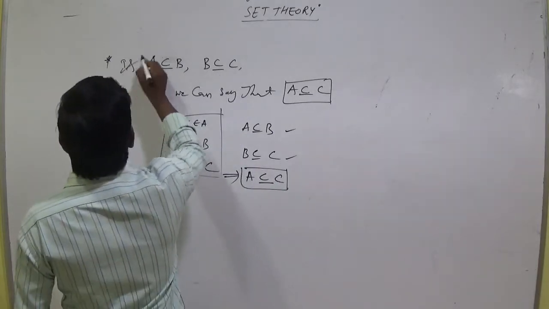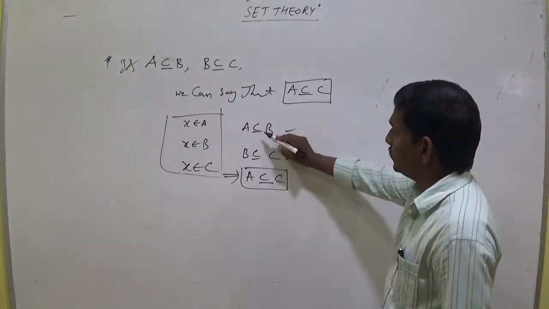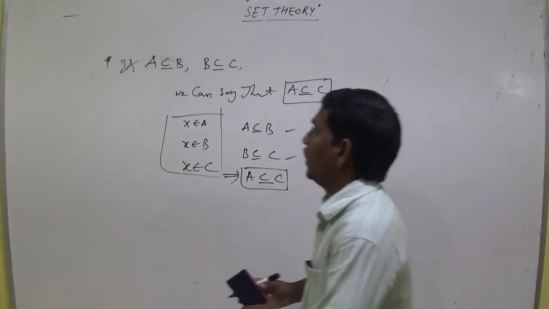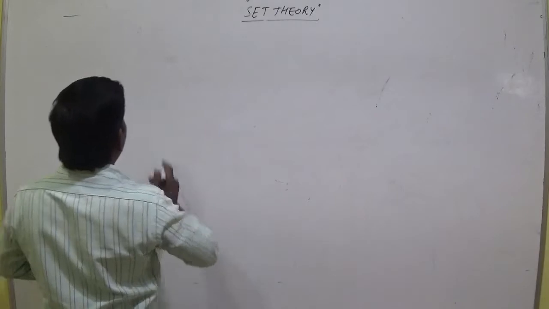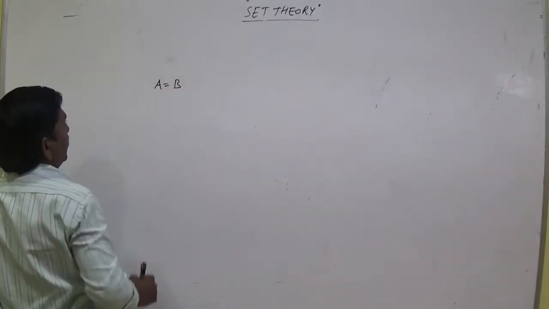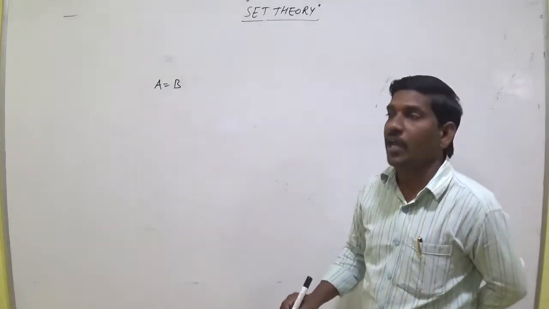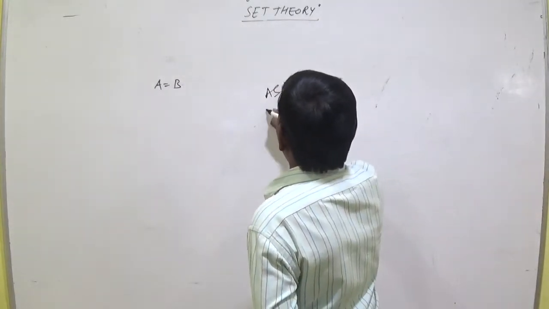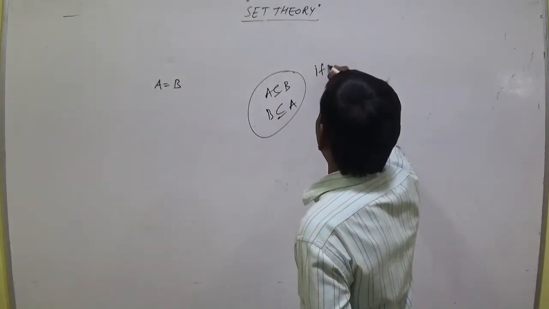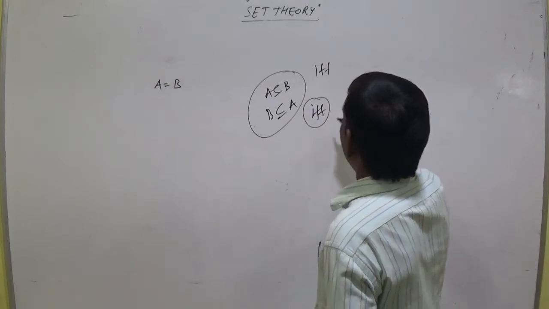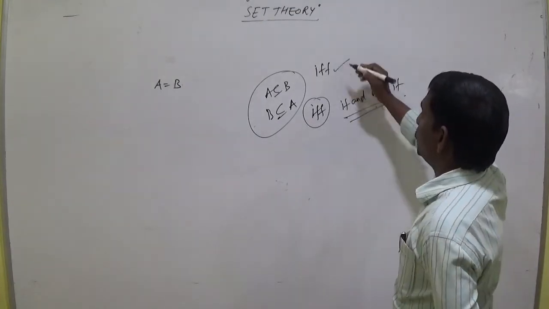If A subset B and B subset C, we can say that A subset C. A equal to B if and only if A subset B and B subset A. This is the if and only if symbol.